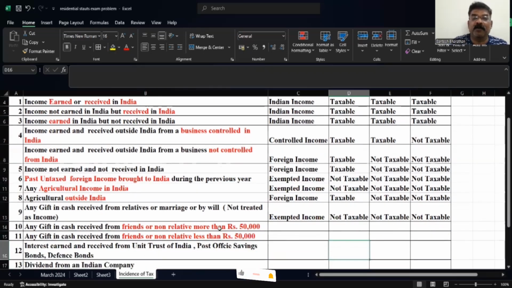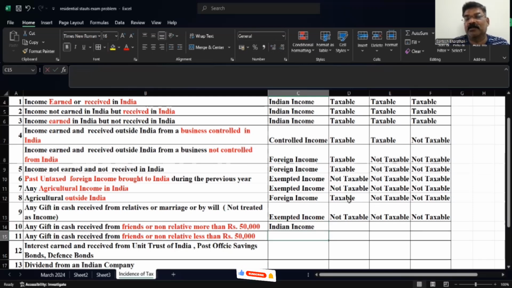Any gift in cash received from friends or non-relatives more than 50,000. See, if I receive a gift from a non-relative, a close friend, in the form of a gift, if I receive 49,999, it is not taxable. If it is more than 50,000, that means if I receive 50,001 rupees, that is taxable. So basically, any gift received from a friend or non-relative which exceeds 50,000 is taxable.